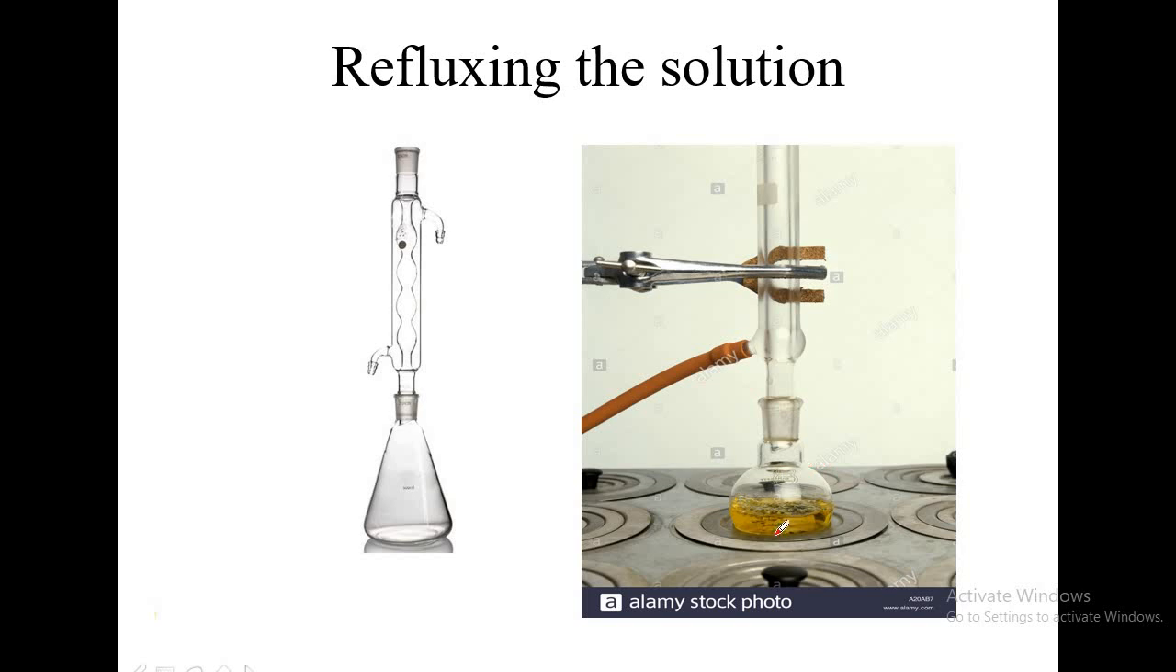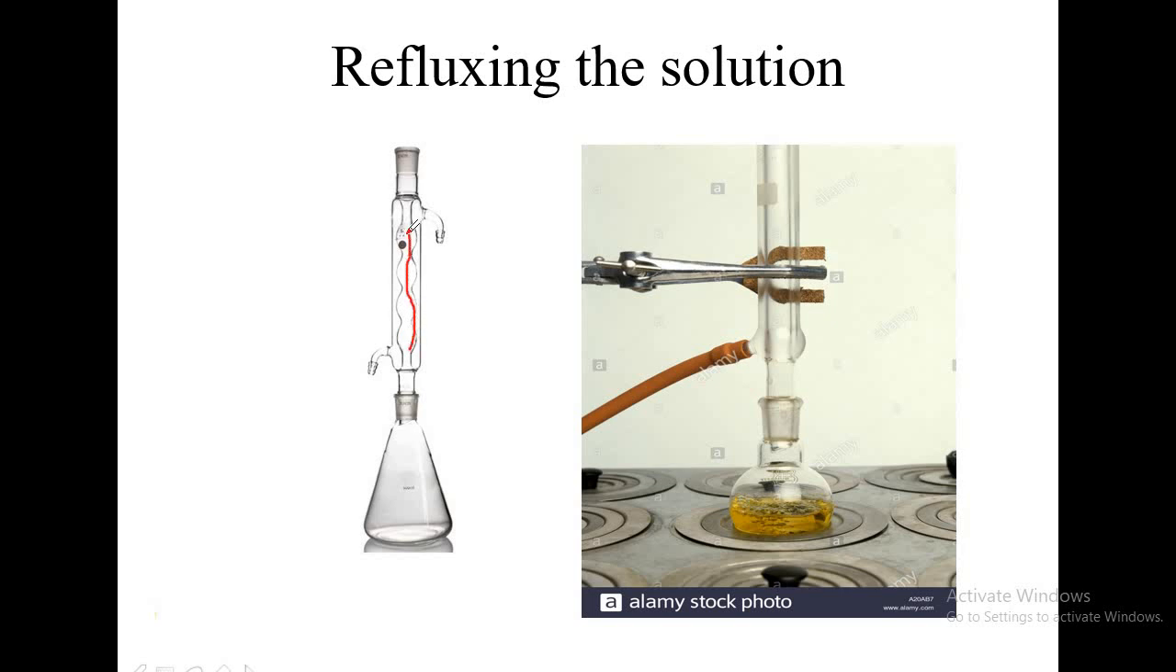This is a reflux condenser, and this is one more picture of a reflux condenser. Here the solution is taken, and upon heating, this solution is kept in a water bath. When the solution gets heated up, the vapors come out. These vapors can't go out anywhere. These vapors are made to move through the inner tube. This is the inner tube. Here it has some curvy shape. Through this the vapors go out.